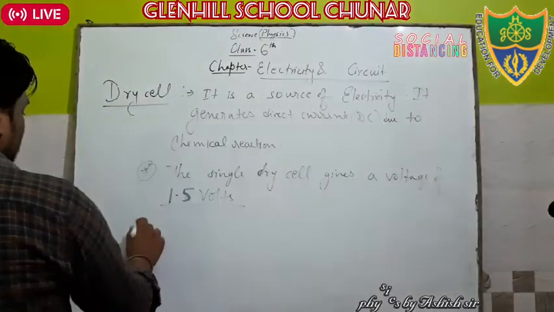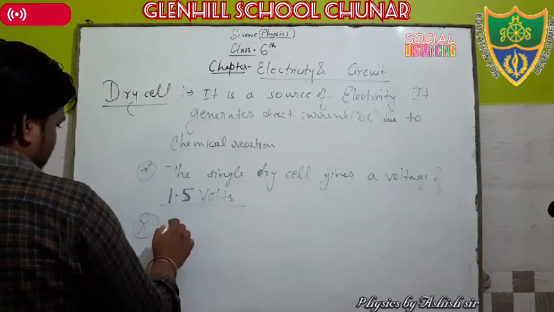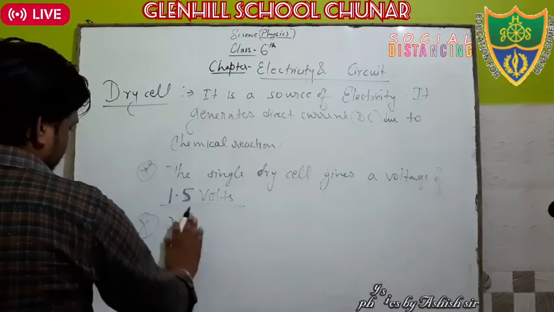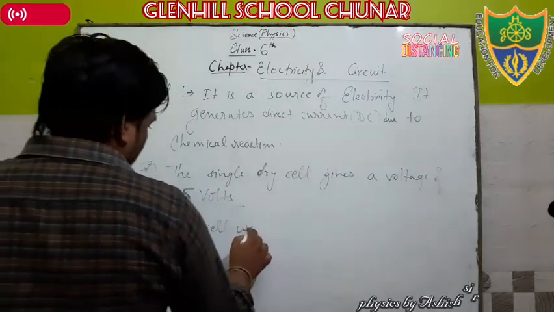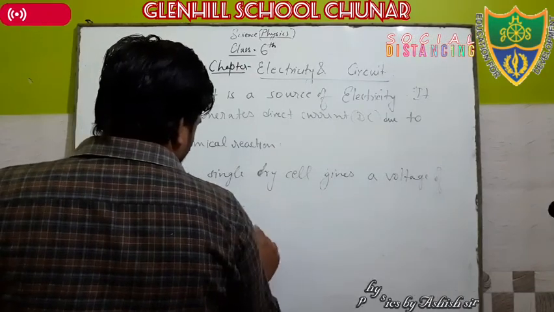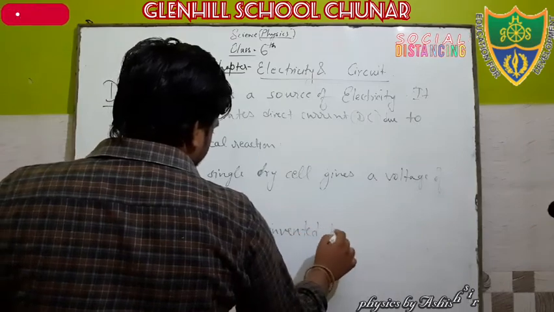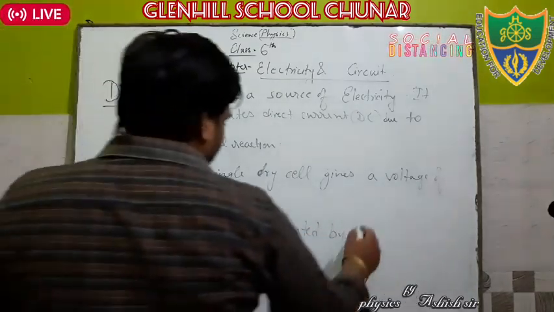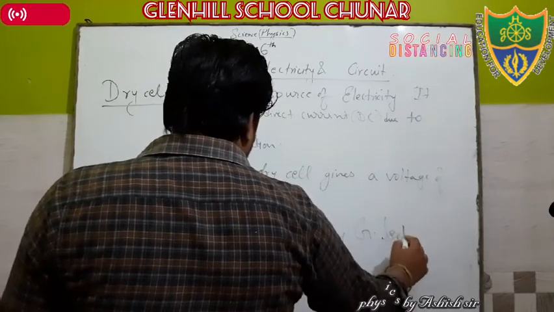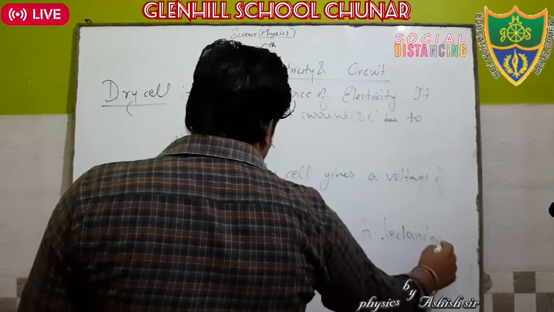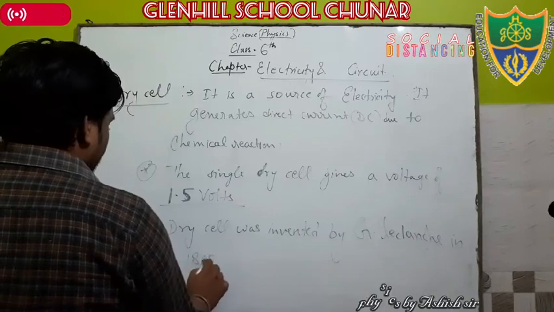Okay, write down. This dry cell was invented by G. Leclanche in 1868.